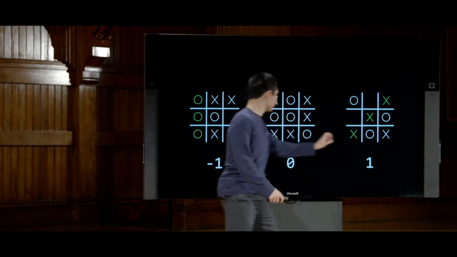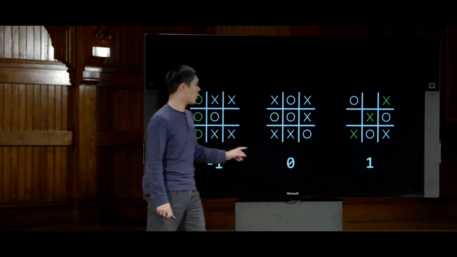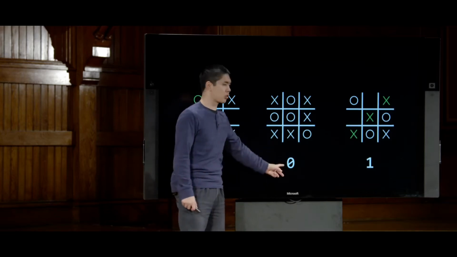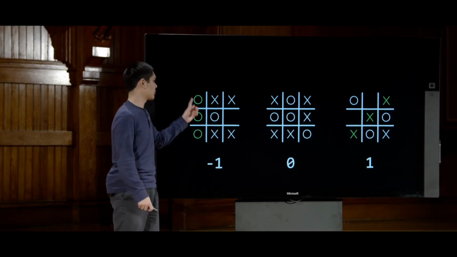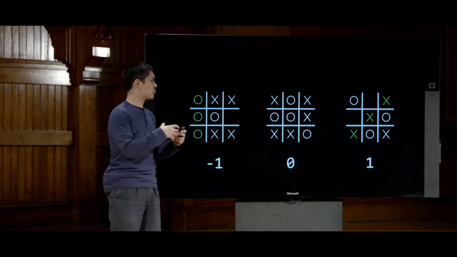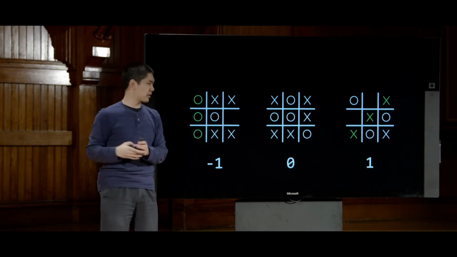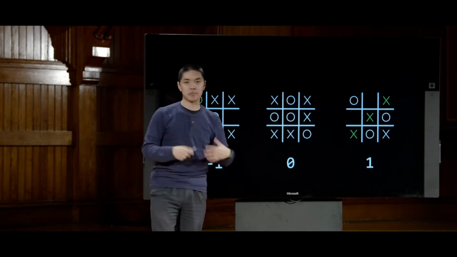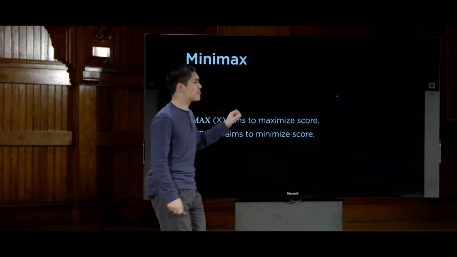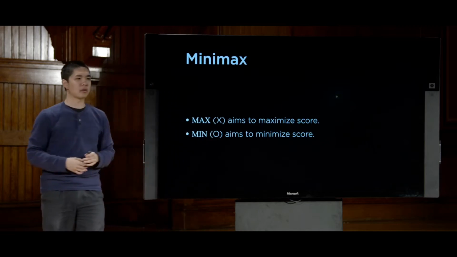But if this isn't possible, if X needs to choose between these 2 options, -1, meaning O winning, or 0, meaning nobody winning, X would rather that nobody wins, score of 0, than a score of -1, O winning. So this notion of winning and losing and tying has been reduced mathematically to just this idea of try and maximize the score. The X player always wants the score to be bigger. And on the flip side, the min player, in this case O, is aiming to minimize the score. The O player wants the score to be as small as possible.